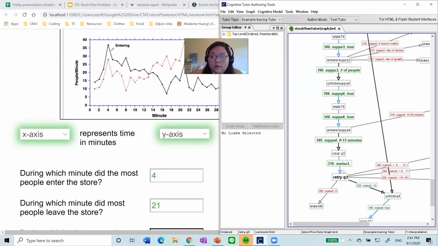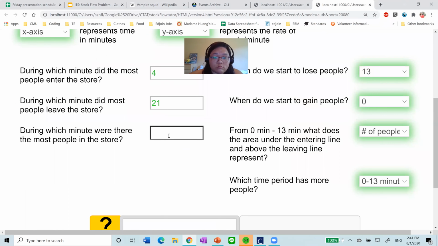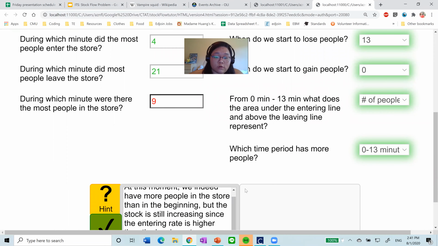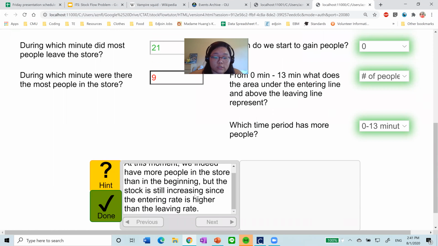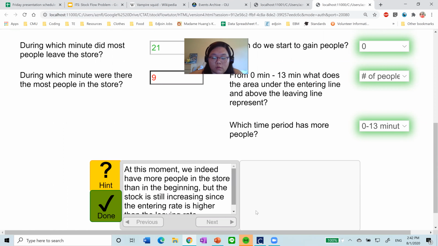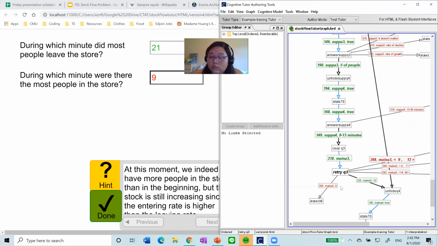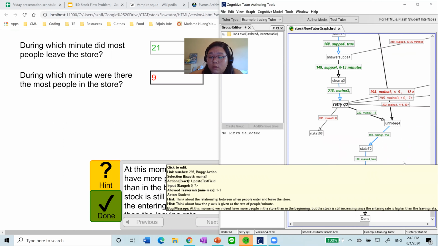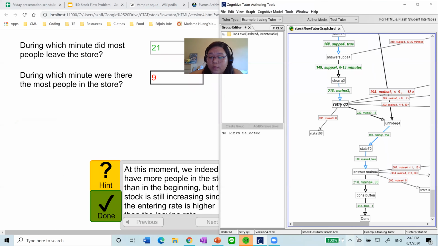And you can see right here, when they're retrying question 3, they actually get pretty detailed feedback on the incorrect answers. For instance, let's say I entered 9. At this moment, we indeed have more people in the store in the beginning, but the stock is still increasing since the entering rate is higher than the leaving rate. Okay. So you see there's the detailed feedback, and then with question 4, we had the other stuff as well. And then at the end, we're done.